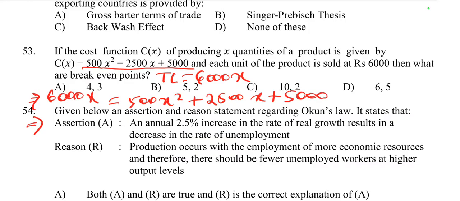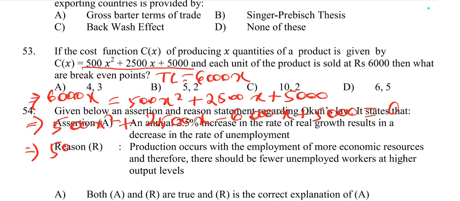By substituting these values, we write 500x² + 2500x − 6000x + 5000 = 0.